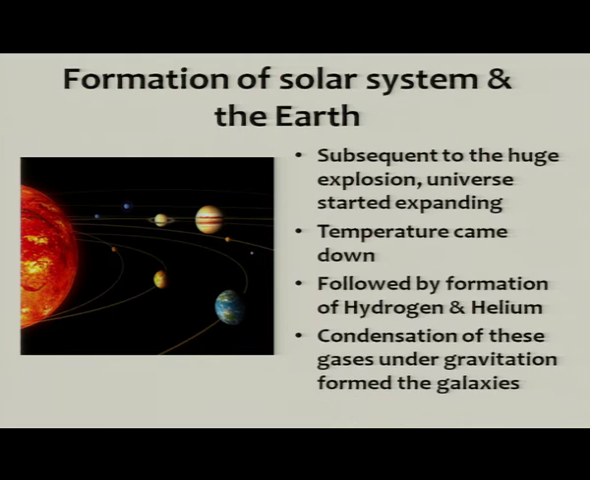And this gave rise to the formation of galaxies. These gases condensed under the forces of gravitation and formed different galaxies. One of the galaxies was our galaxy, the Milky Way galaxy, in which the solar system is placed. The solar system has the earth in it. Earth is our abode where we live, where we stay. Earth was also formed through this process. This hypothesis is also known as nebular hypothesis.